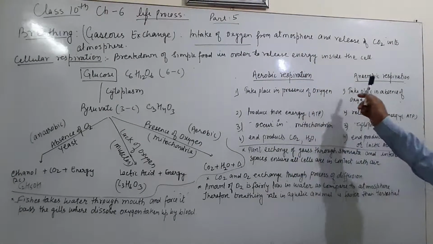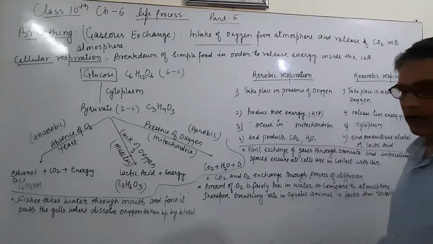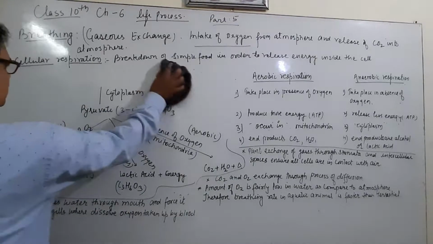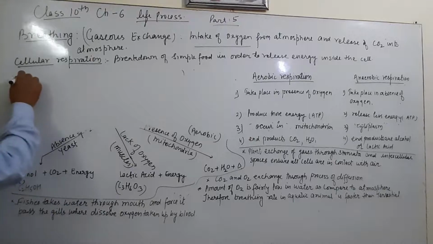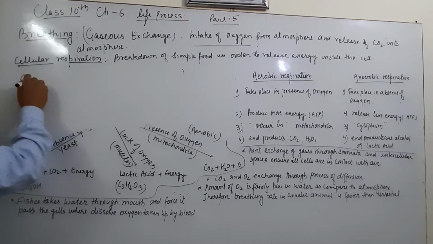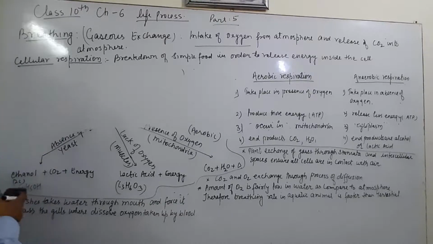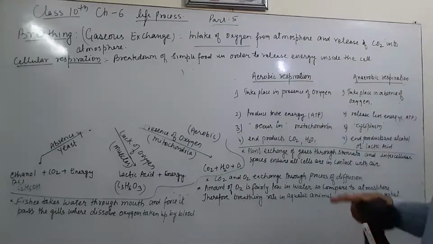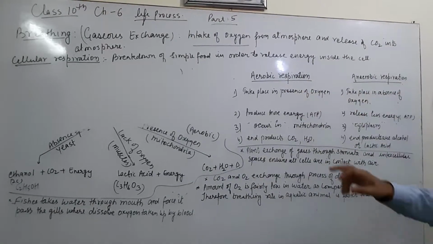And what is the difference between aerobic respiration and anaerobic respiration? Here I am writing the equation. Glucose, mitochondria and respiration: aerobic respiration and anaerobic respiration.